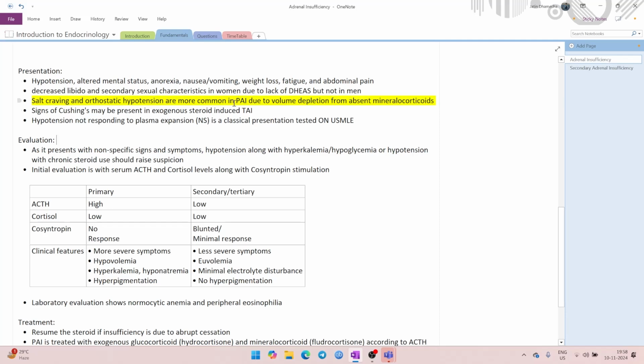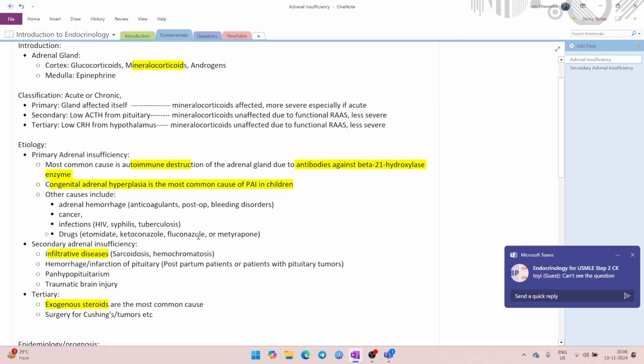Salt craving and orthostatic hypotension are more common in PAI. Pigmentation is more common in primary. Decreased libido and sexual characteristics is due to DHEAS, more common in primary. You have to remember these things and you have to understand them as well. So this will be concise, but I have given you what you have to know in the background, and you will remember it for 20 years.